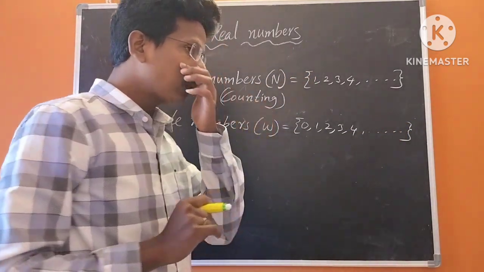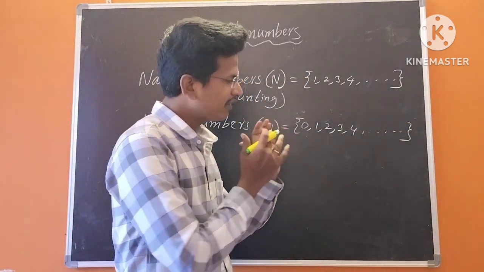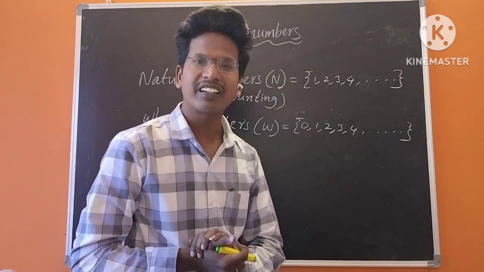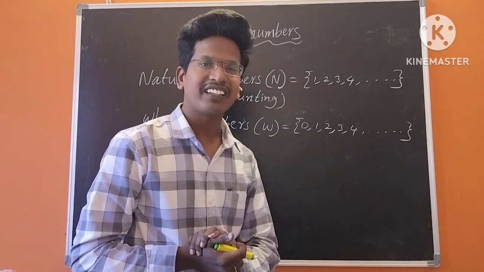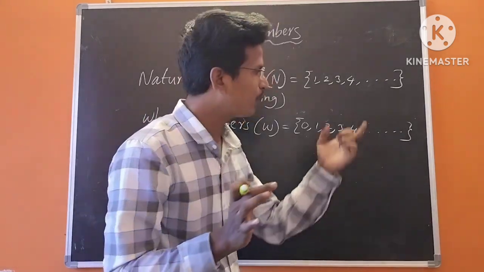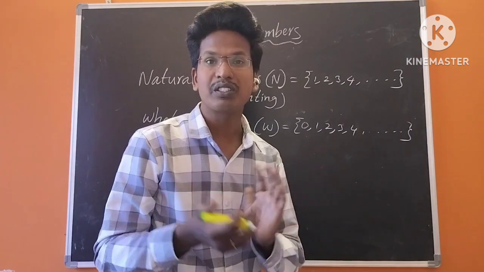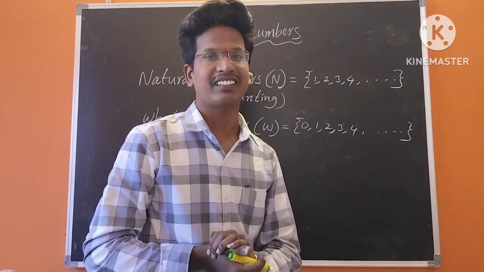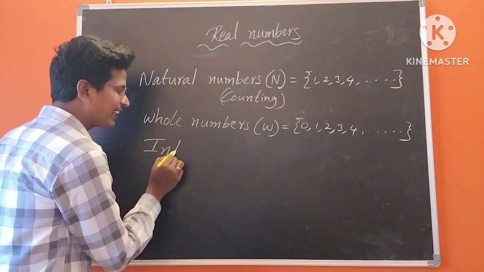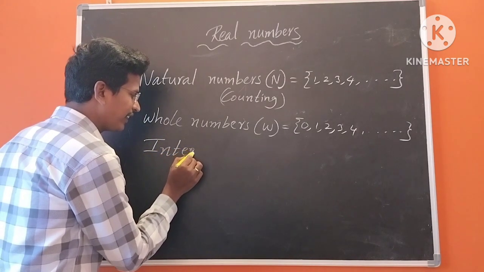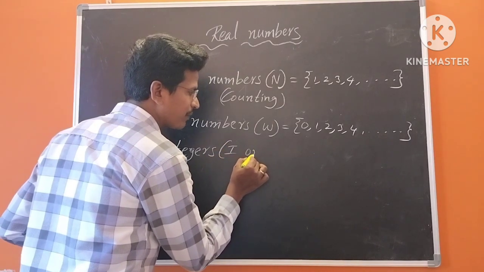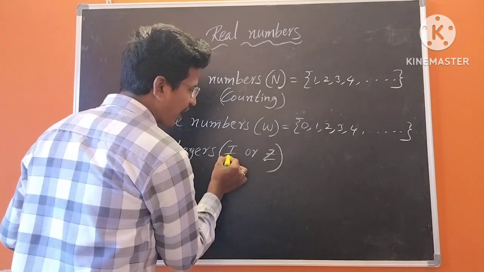Observing this whole number set, some more numbers are missing. What numbers are missing here? Yes, negative numbers. If we include negative numbers in the whole number set, then one more new set is formed, that is integers. Integers are represented by capital I or Z. Here I is for integer.